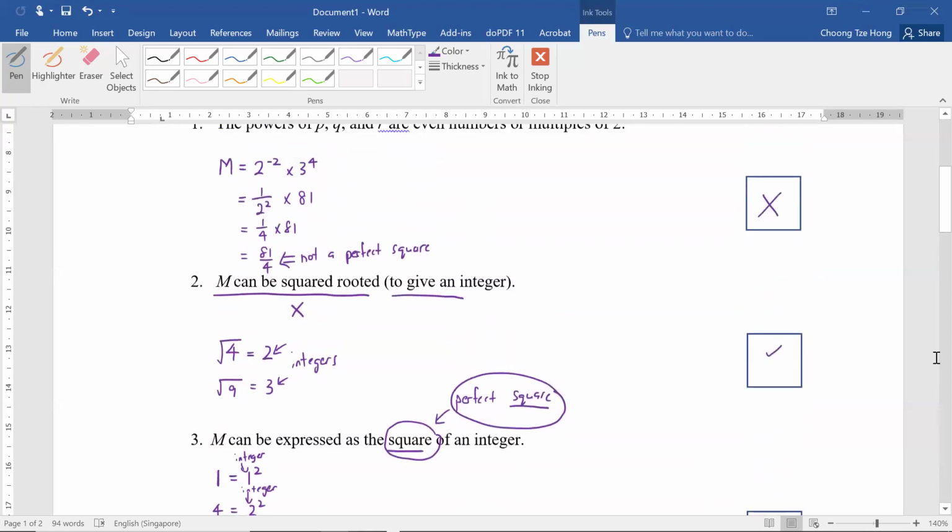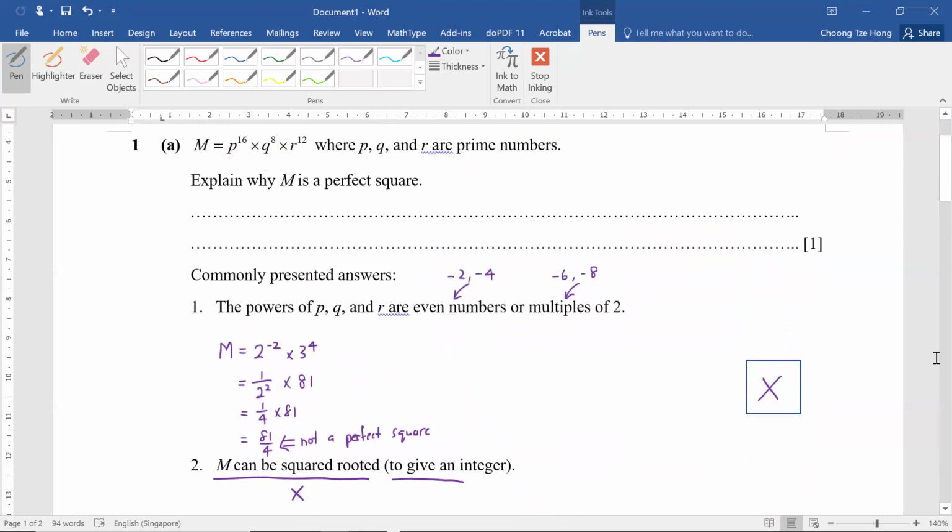Anyway, let's try to apply this idea to this question itself. m is given to you as p to the power of 16 times q to the power of 8 times r to the power of 12. Remember, we want to express m as the square of an integer. So let's break down this m into something times something, and both things should be the same integer.